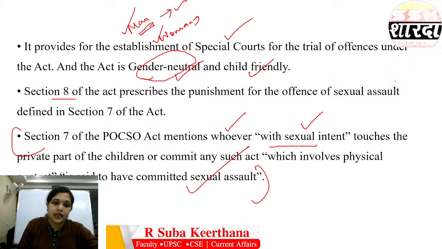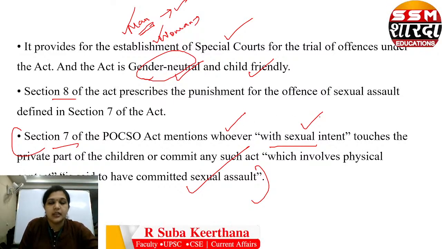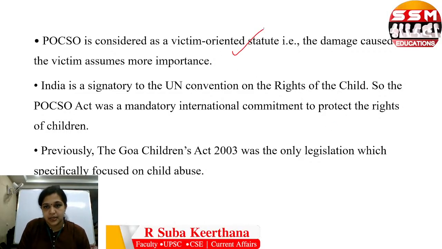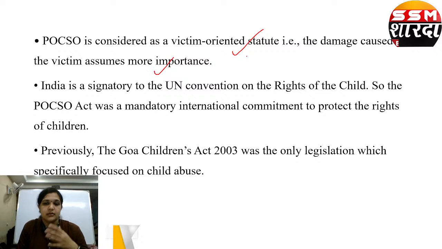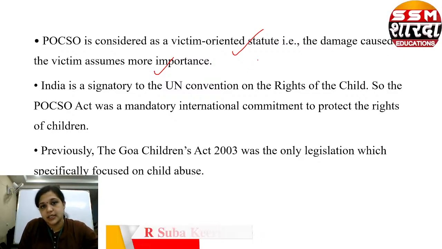Fine. So another definition: according to section 7 of the POCSO Act, whoever with sexual intent touches a private part of a child is considered as someone who has committed sexual assault. It is considered a victim-oriented statute, that is, the damage caused to the victim assumes more importance. Okay, so here the damage caused to the victim has more importance, and the accused person has to prove that he is innocent.